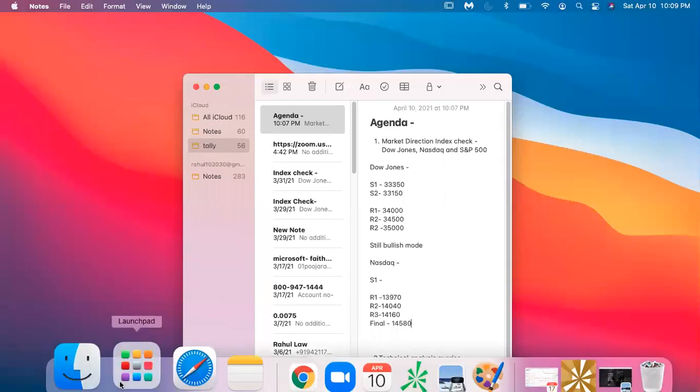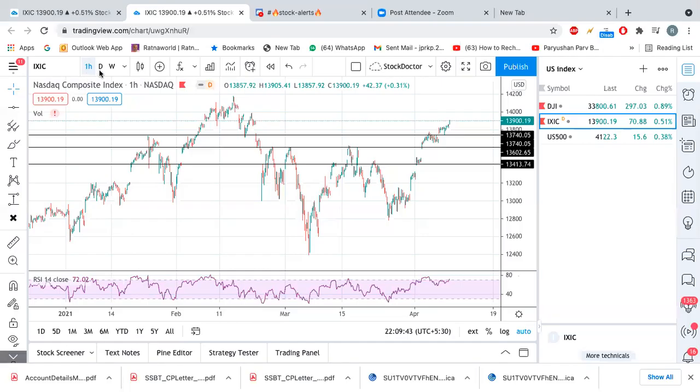Okay, and before that, Rahul, could you explain how you came up with these three support levels? To draw these support levels, we need to find the points which are horizontally connecting to each other.